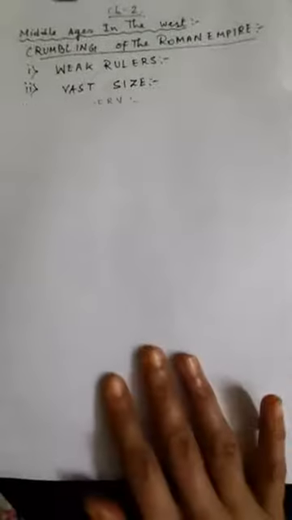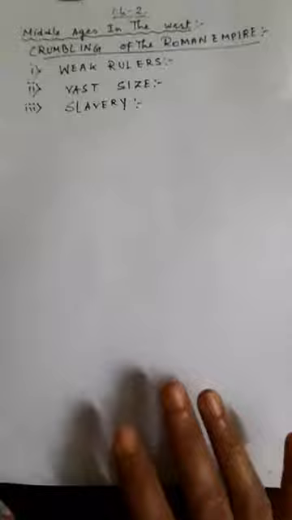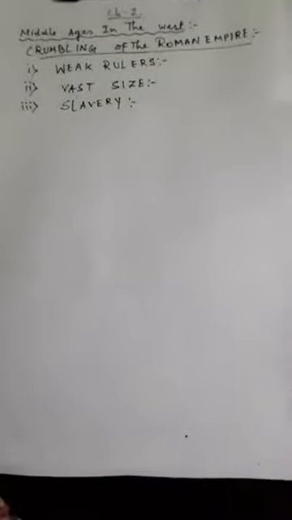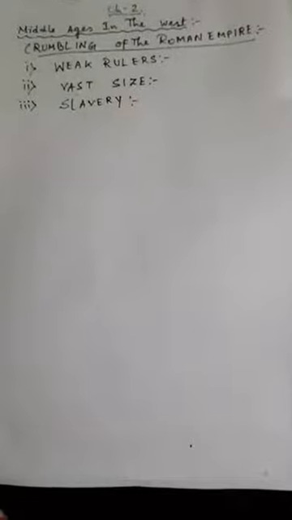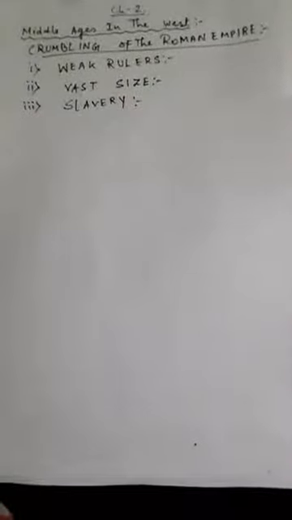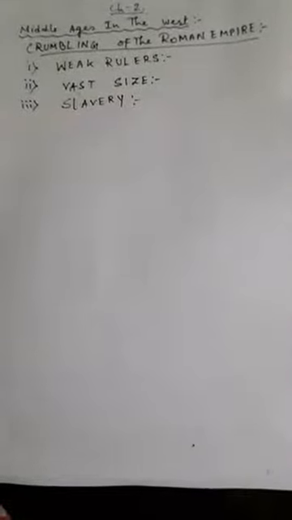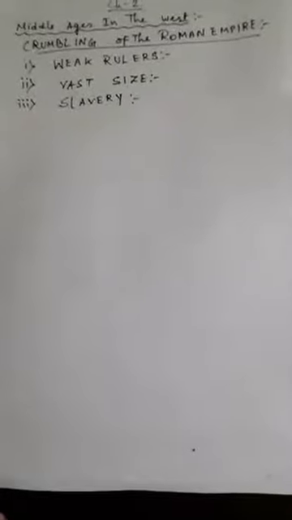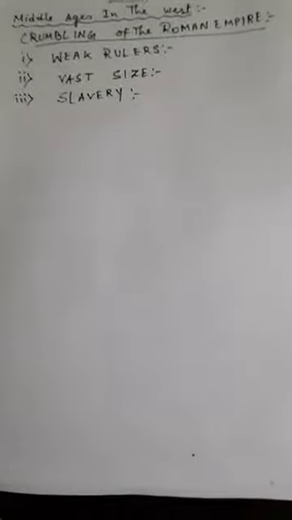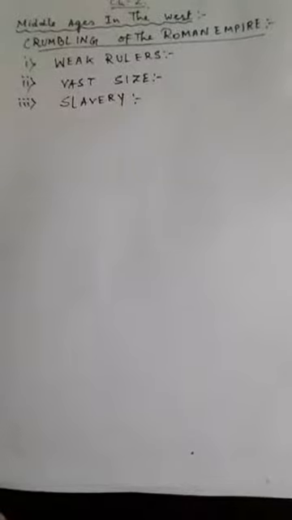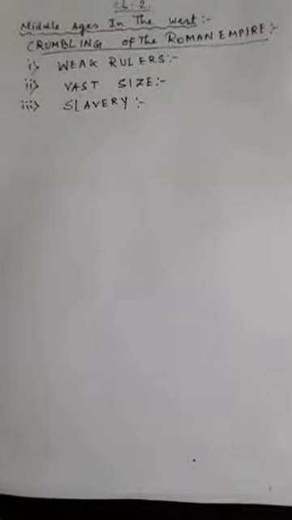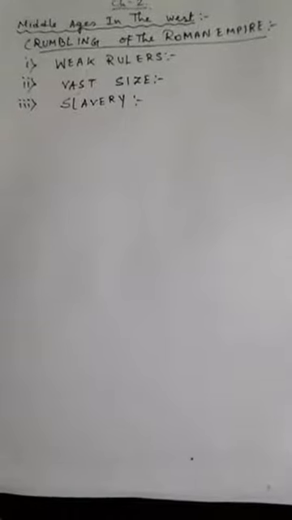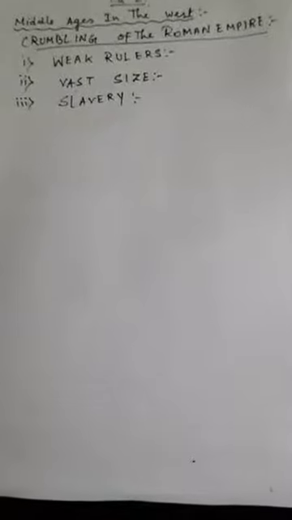Next, slavery is another factor that led to the decline of the Roman Empire. Slavery was a very predominant feature in Rome, and ultimately the Roman Empire had to give up to the system of slavery, or give up to the slaves. The number of slaves increased so much that the slaves became more in number than the citizens of Rome.